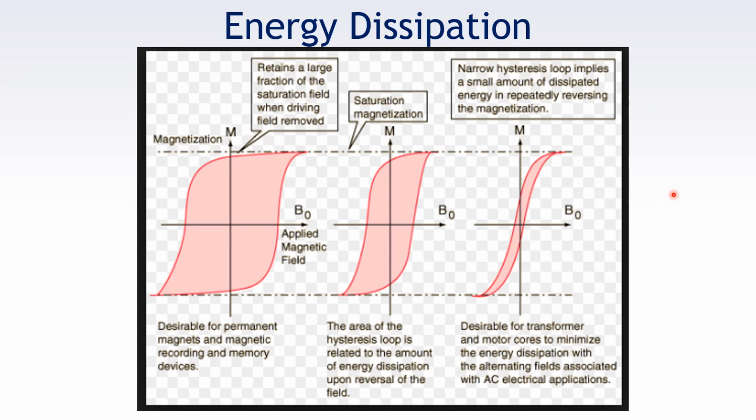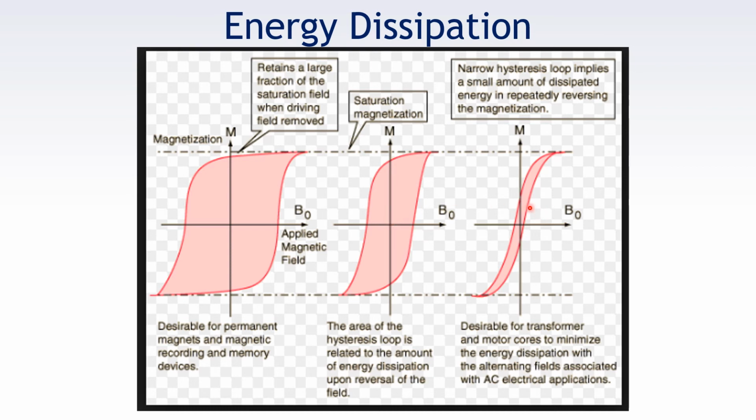Let's see energy dissipation. Three loops are shown. The first loop shows a permanent magnet, used in magnetic recording and memory devices. Here you can see the hysteresis loop is larger. The advantage of this is that it has good memory because retentivity is there. The area of the second hysteresis loop is relatively narrower than the first one.